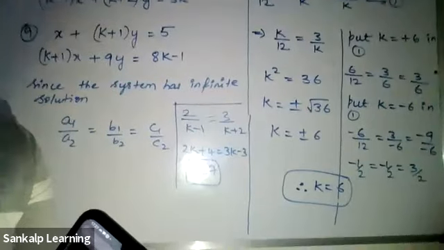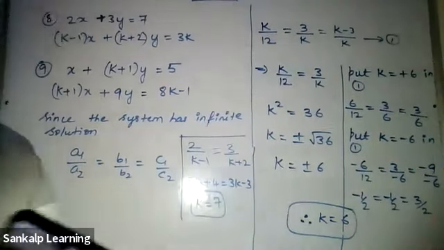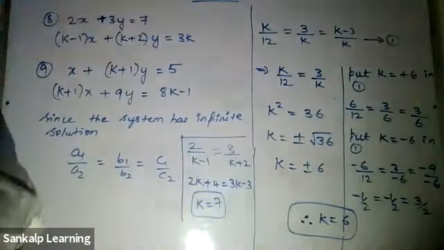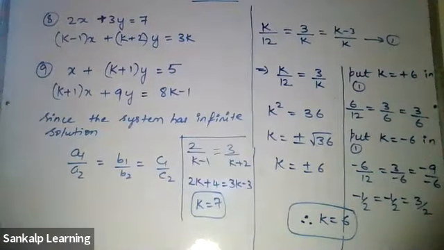Okay, you're not able to see the down part. Is it fine now? No, sir. I guess you can see it now properly. Okay, good.